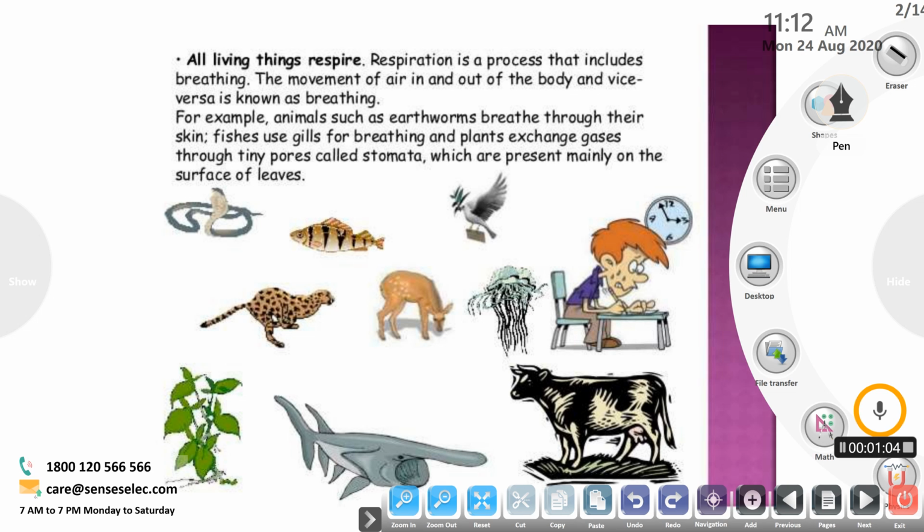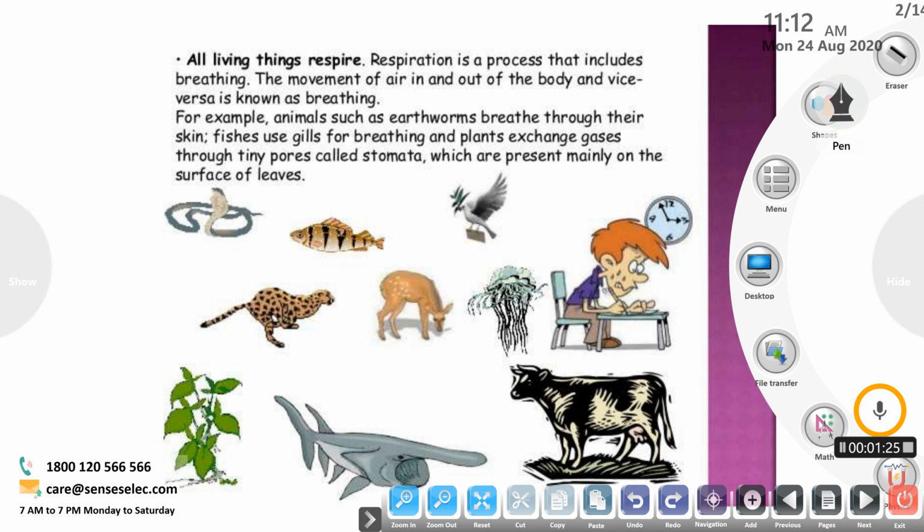As you all know, all living things respire. Respiration is a process that includes breathing. So what is breathing? The movement of air, or the movement of oxygen and carbon dioxide in and out of the body, is known as breathing.